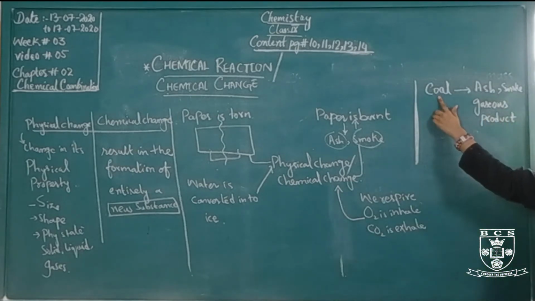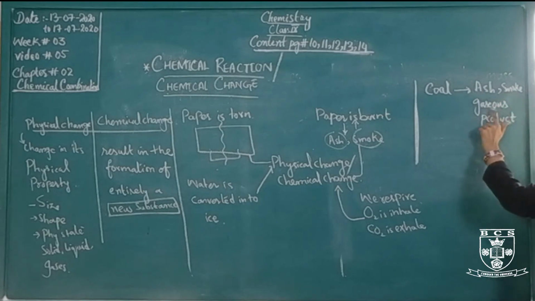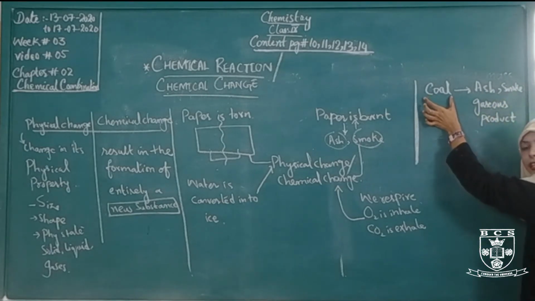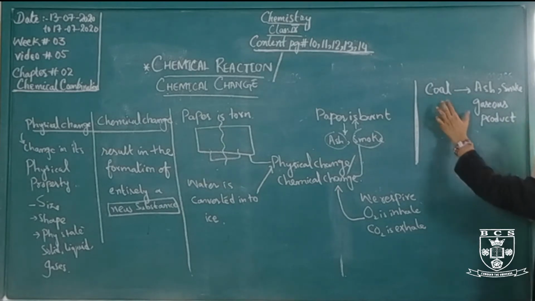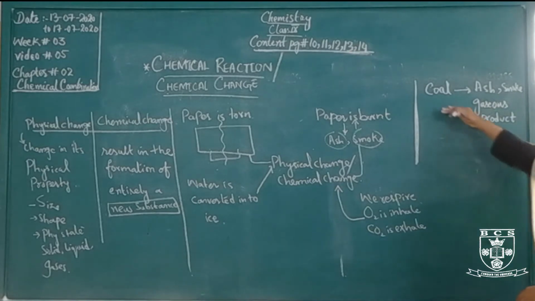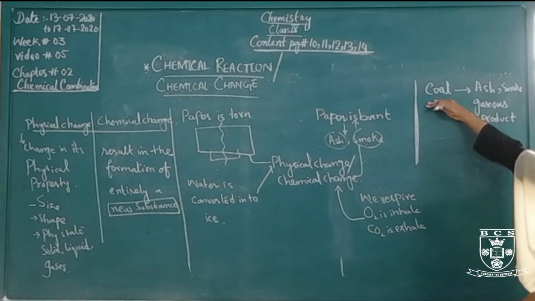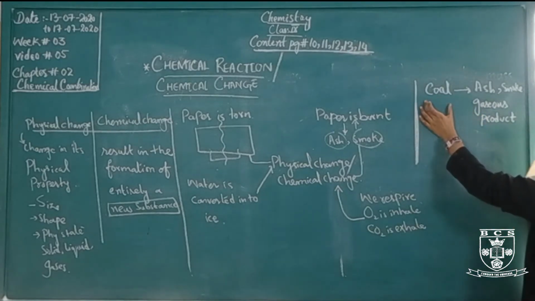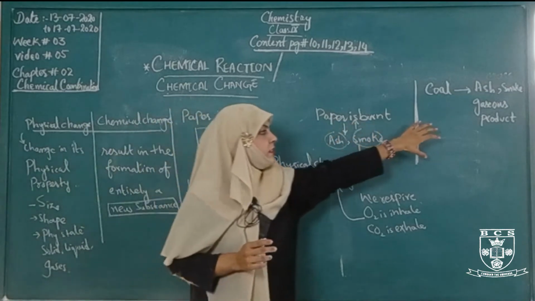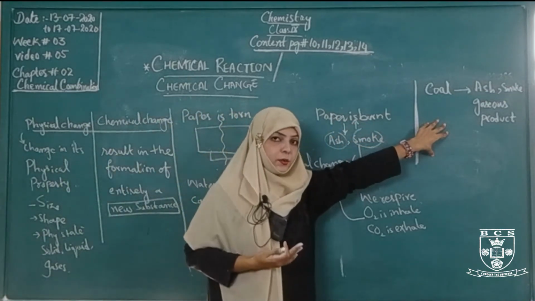The burning of coal is a chemical change. It converts from the original substance, and it gives a result of the formation of entirely a new substance.